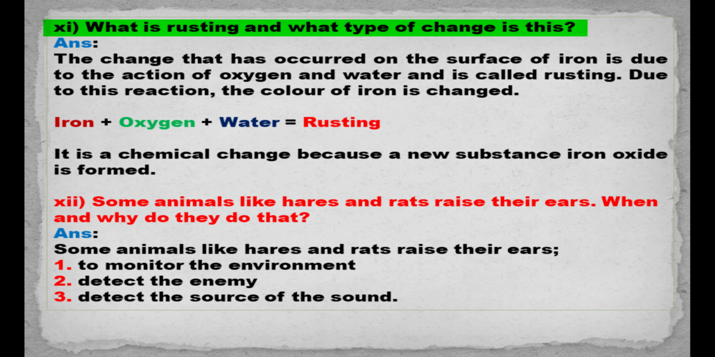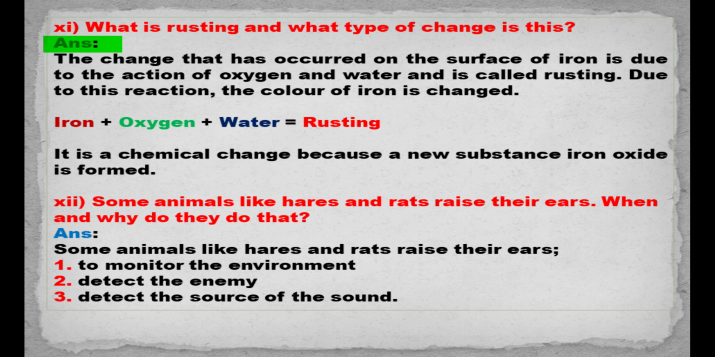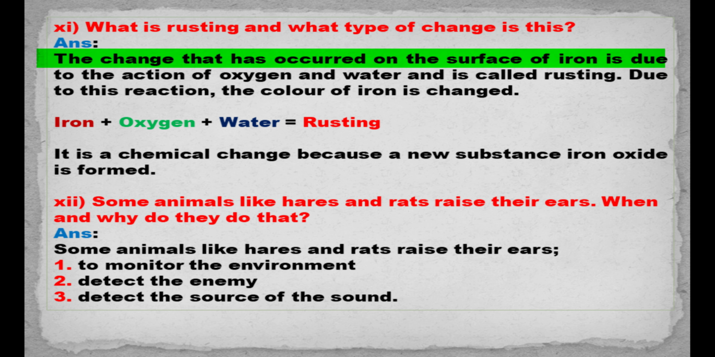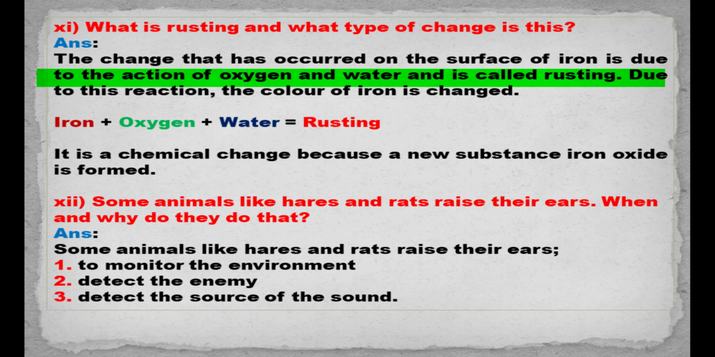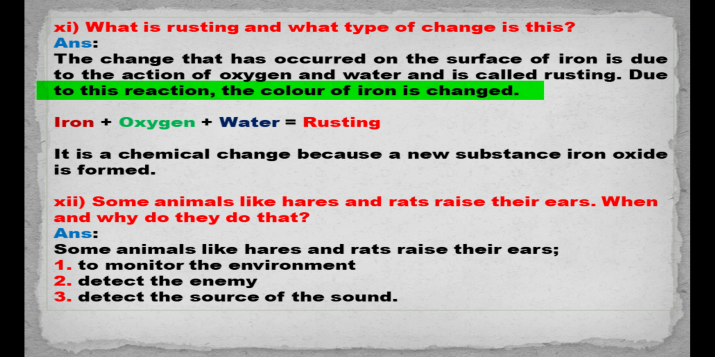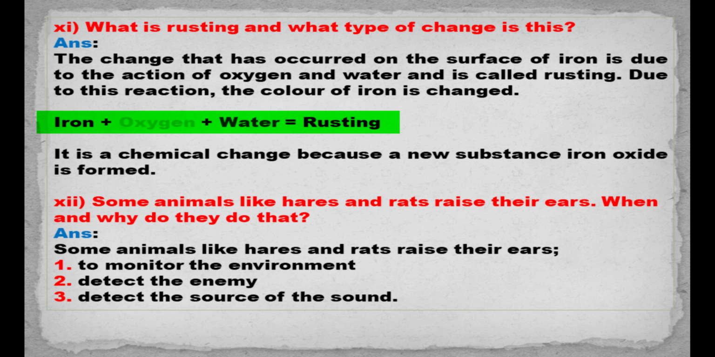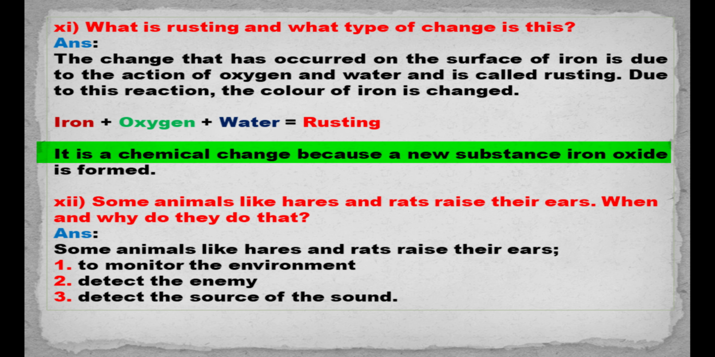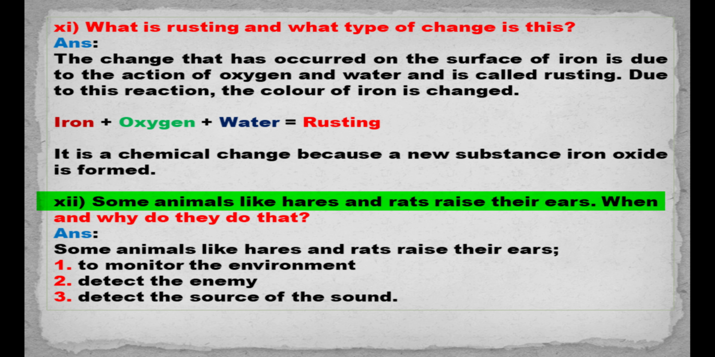11. What is rusting and what type of change is this? Answer. The change that has occurred on the surface of iron is due to the action of oxygen and water and is called rusting. Due to this reaction, the color of iron is changed. Iron plus oxygen plus water equals rusting. It is a chemical change because a new substance, iron oxide, is formed.